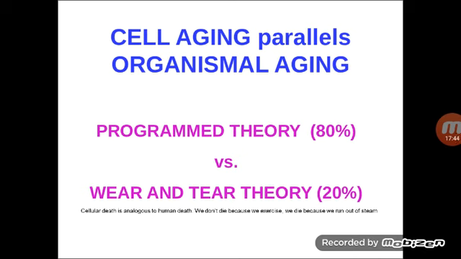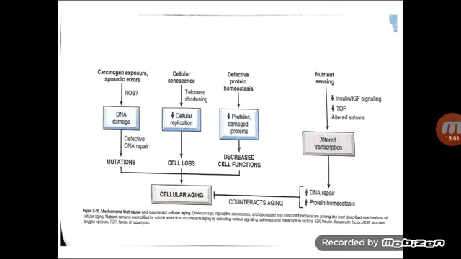We don't die because we exercise. We die because we run out of steam. That means they say that cellular aging is the most fascinating one. It depends on the cofactors also.